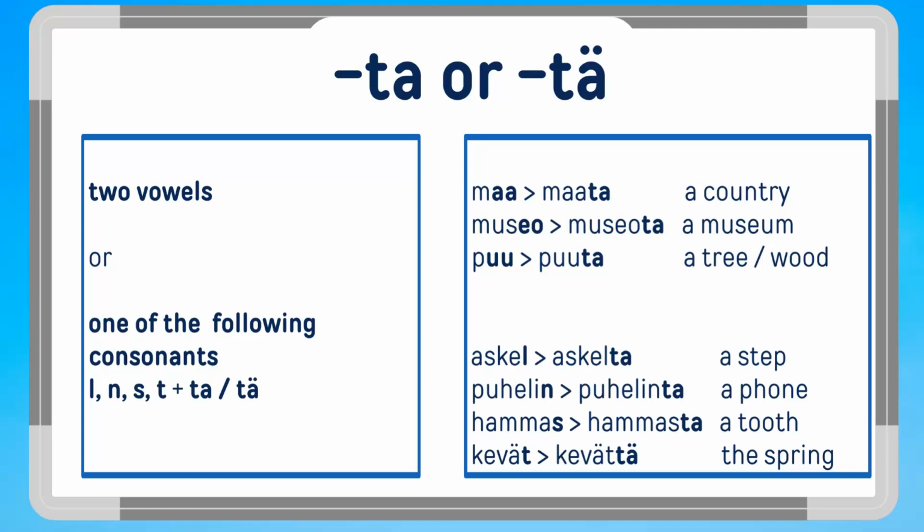A tooth, hammas, hammasta. The spring, kevät, kevättä. So, with these cases, the ending for the partitive singular is either ta or tä.